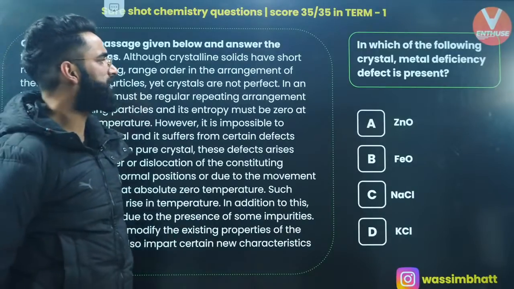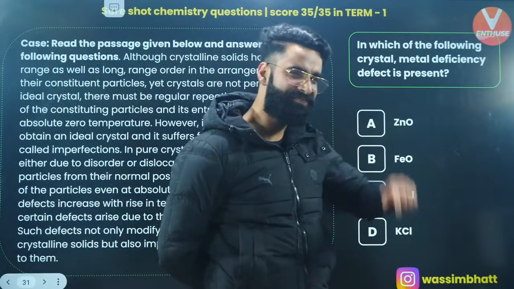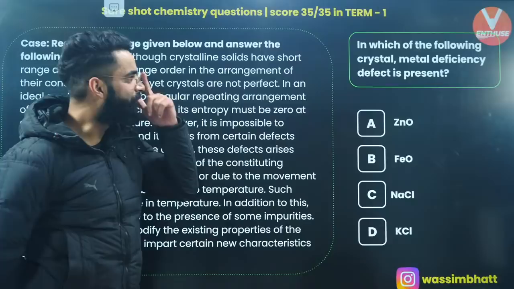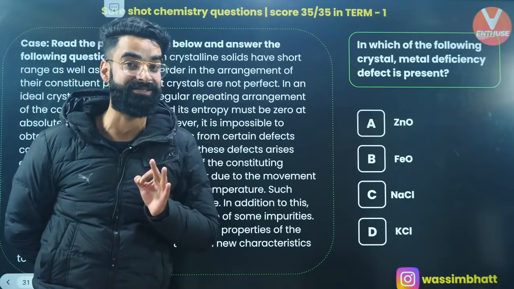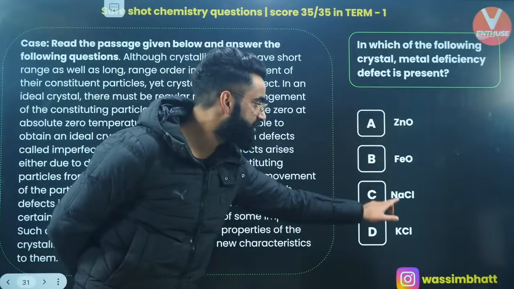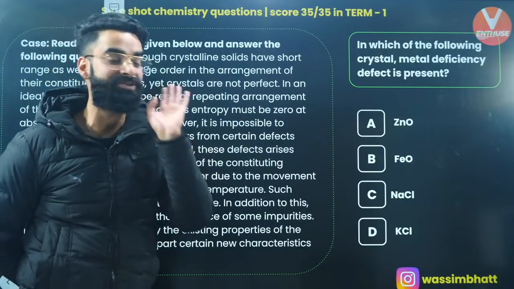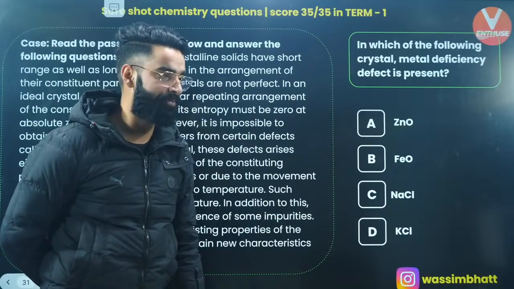In which of the following crystals is metal deficiency defect present? Metal deficiency, just remember the things which you have discussed. Which one among them shows variable valency? Which of them goes from di-positive to tri-positive?